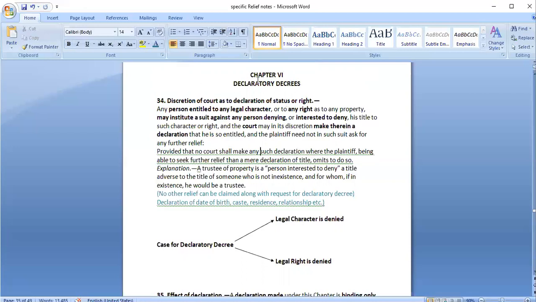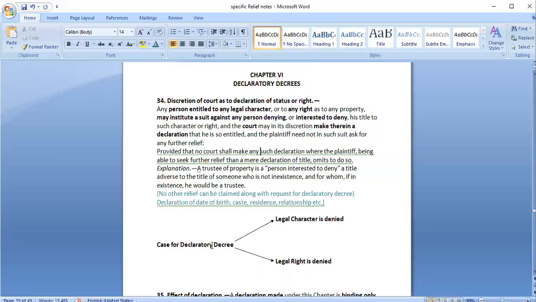So in declaratory decrees, the court would make a declaration that this person has this particular right, or a certain type of character or status. Regarding that, the court would pass this order. This is again based on the discretion of the court only. It is section 34 that is talking about this.